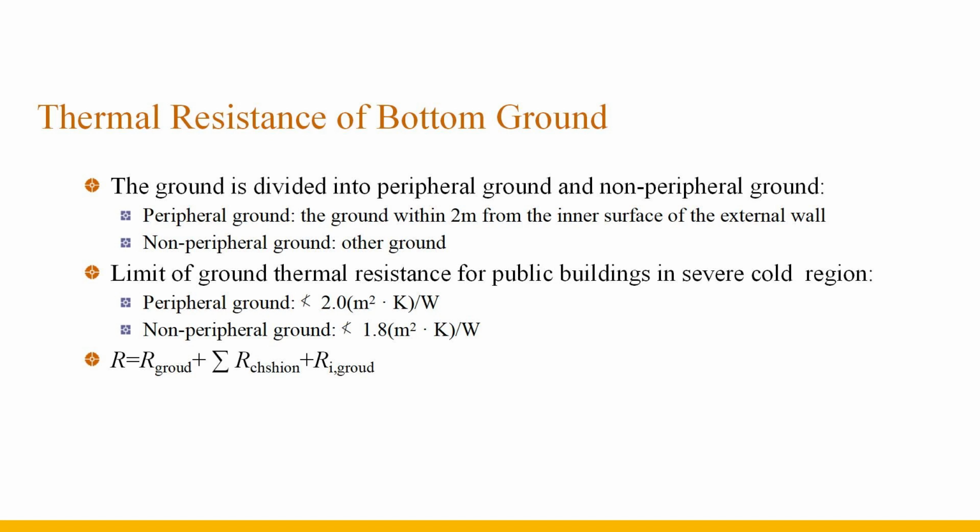When the ground thermal resistance reaches the specified value, the buildings in severe cold regions often have the phenomena of frozen feet or the ground frost heaving and cracking. This is because the closer to the external wall, the lower the surface temperature of the floor, and the greater the heat loss per unit area. Within the range of 1 meter wide around the inner side of the external wall, the ground temperature difference can reach about 5 degrees. Therefore, it is necessary to do local thermal insulation treatment along the inner periphery of the bottom's external wall.